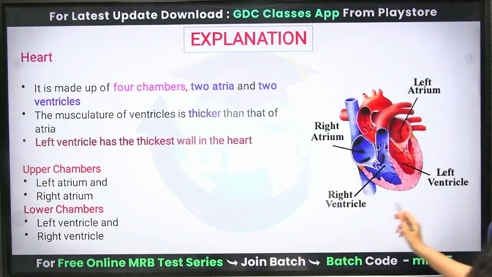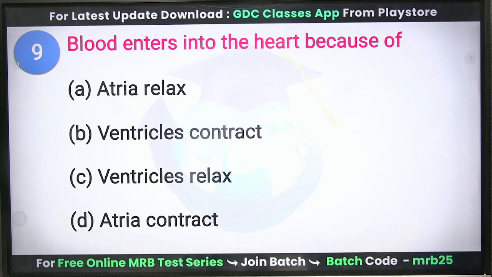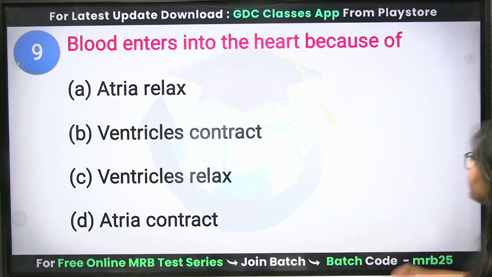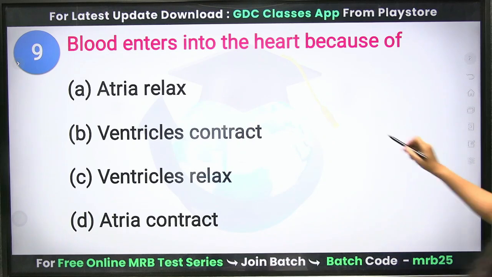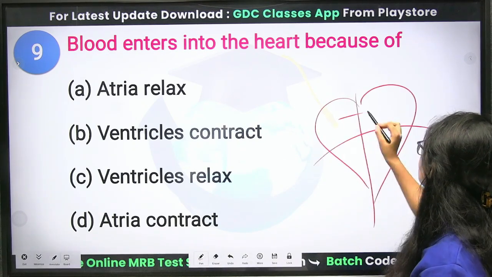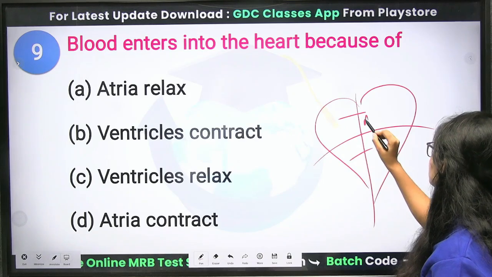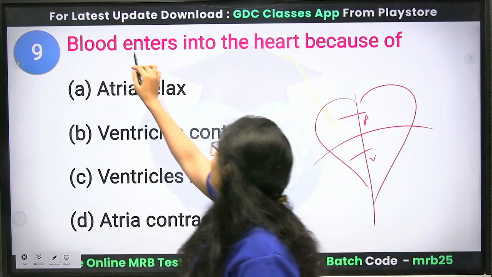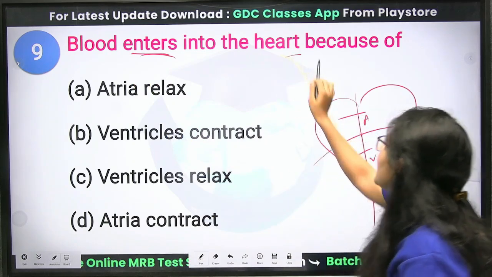Clear? Okay, next question. Blood enters into the heart because of... See, this is your heart. Both of these are the atria and both of these are the ventricles. The question is, blood enters into the heart.